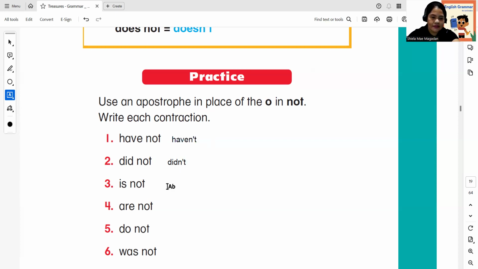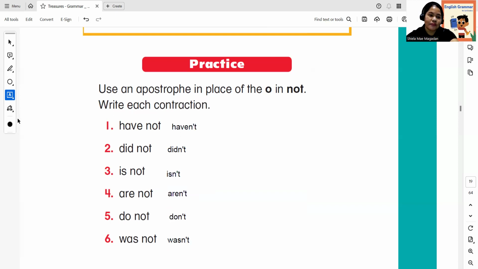All right, very good. How about is not? Okay, so the O, we change it into an apostrophe and it becomes isn't. Are not. Okay, are apostrophe. Okay, aren't. Good job. How about do not? Okay, very good. Don't. And last one, was not becomes wasn't.